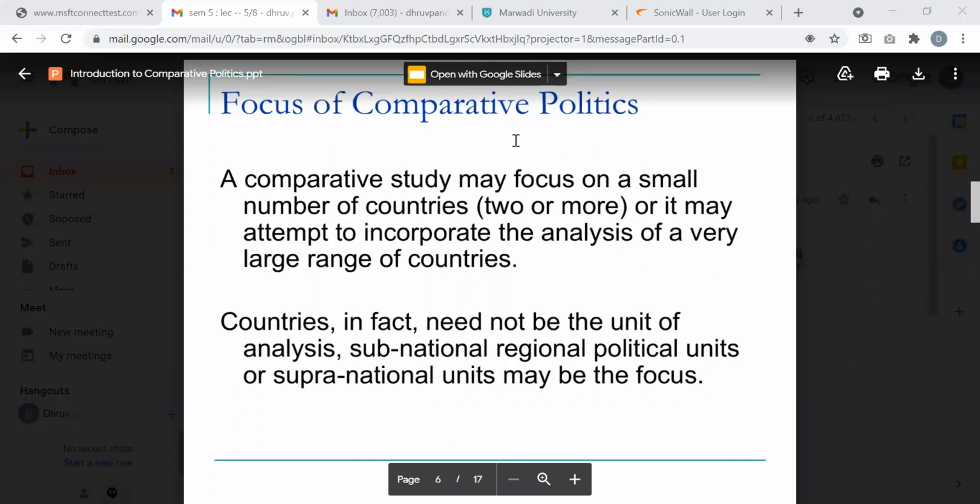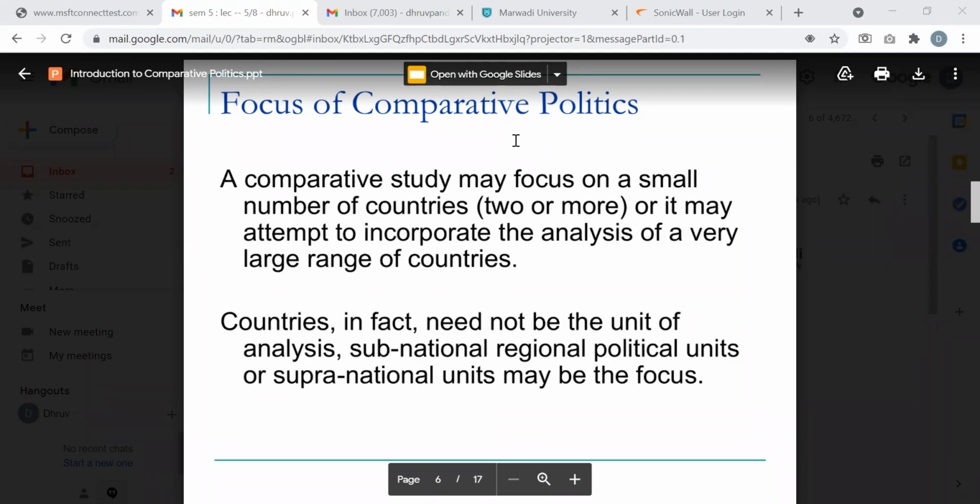Anand, can you read this one now? Yes, sir. Focus of comparative politics. A comparative study may focus on a small number of countries, two or more, or it may attempt to incorporate the analysis of a very large range of countries. Countries, in fact, need not be the unit of analysis. Subnational, regional political units or supranational units may be the focus. Okay, thank you.